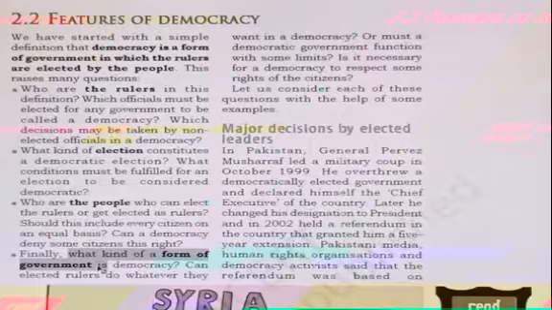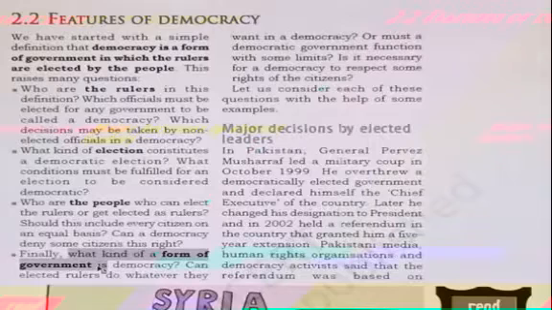Next is that the rights of the citizens must be protected through the constitution. This is also a feature. How many kinds of rights are there? Three kinds of rights are there. One is fundamental right, number two constitutional right, number three moral right. Right, in the next video I will tell you about these rights, the fundamental right, constitutional right, and the moral right. And next, there must be an independent judiciary. This is also a feature of democracy.